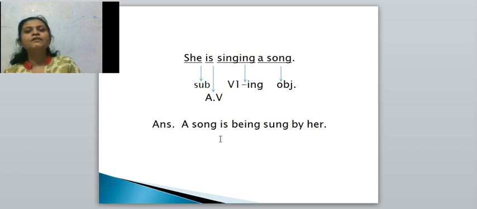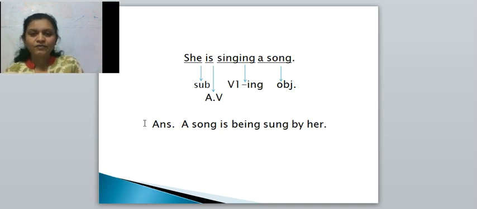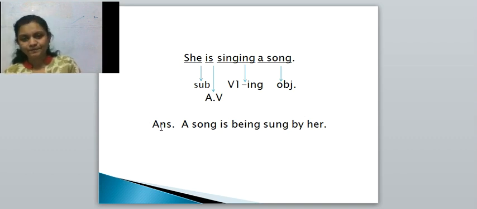Because object is singular. New word is there, and what is that word? It's a being. Past participle, sing, sang, sung. Preposition by, and object pronoun is her. And here we got the answer. A song is being sung by her. Understood?